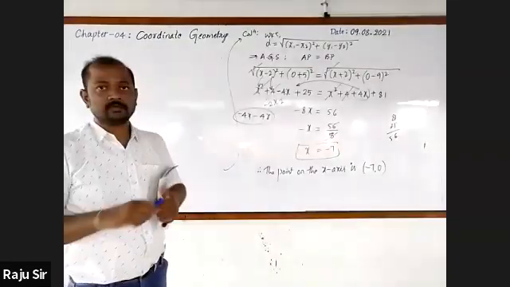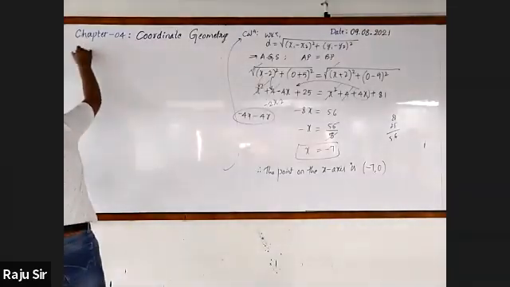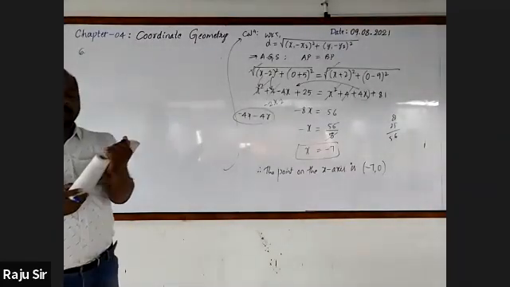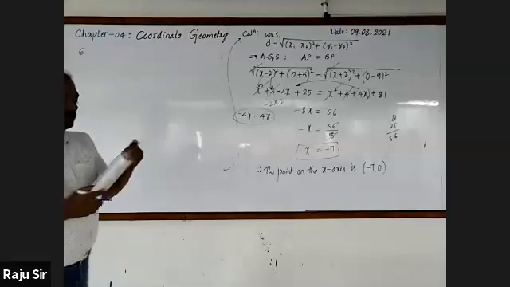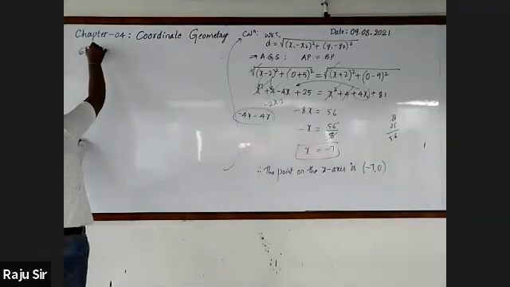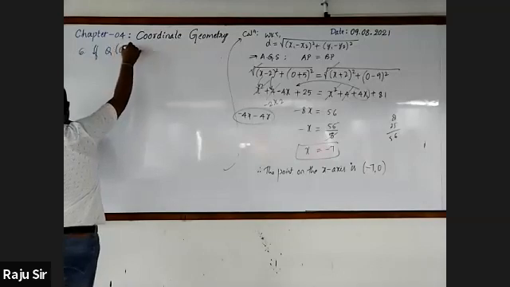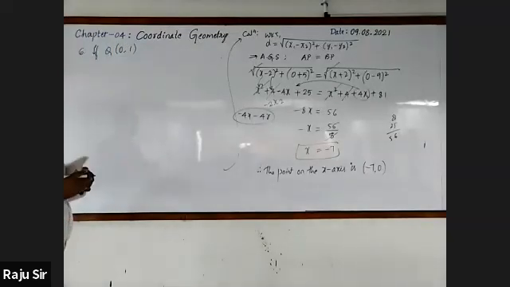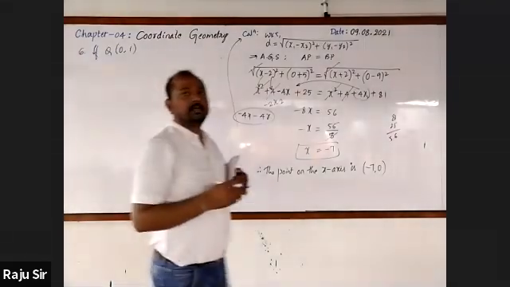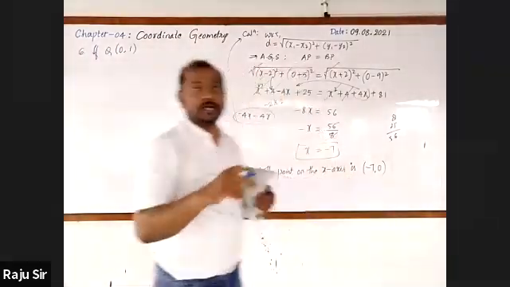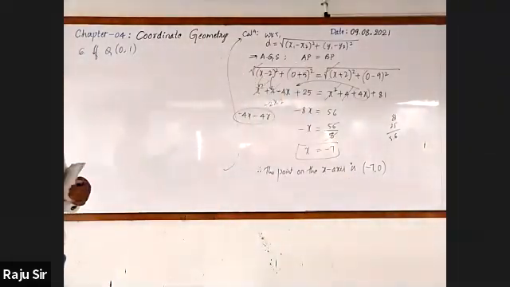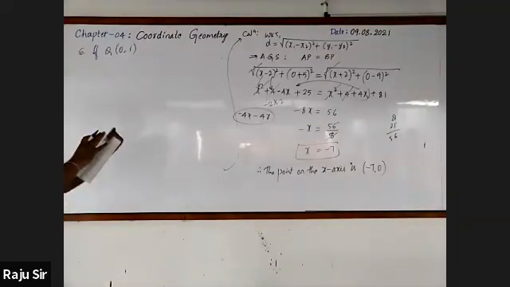Sixth one is: if Q is 0 comma 1, could you tell where it is? On the y-axis. Point on the y-axis is already given.